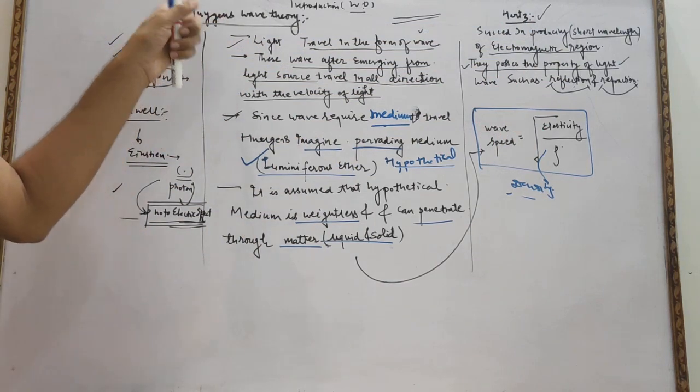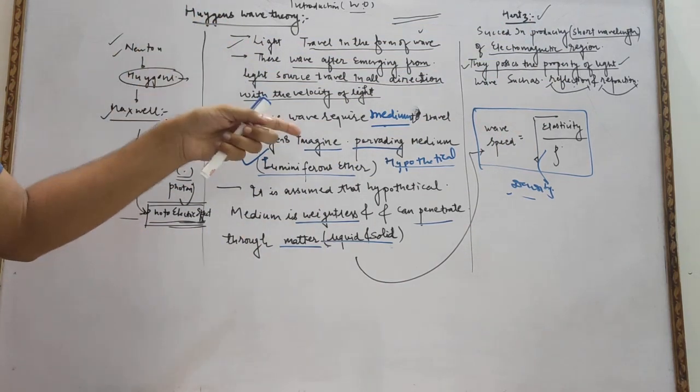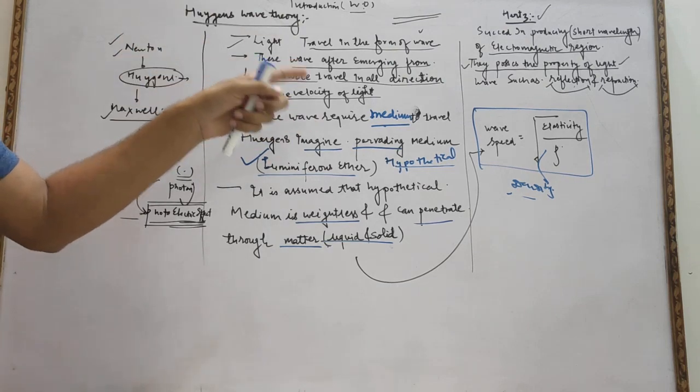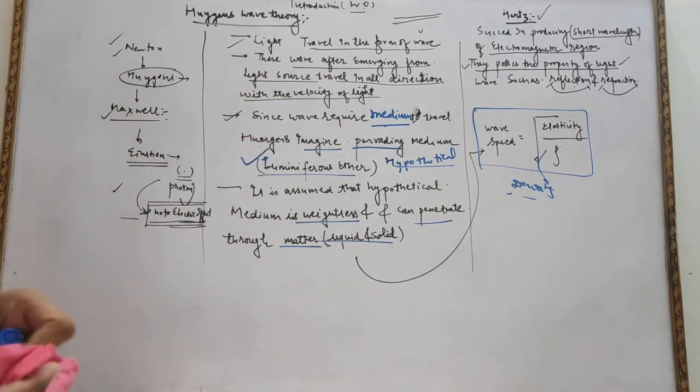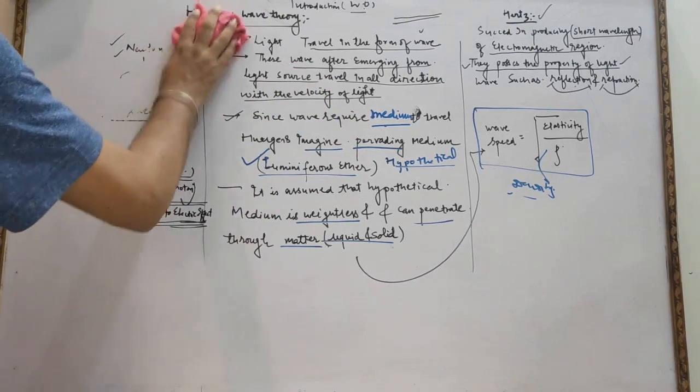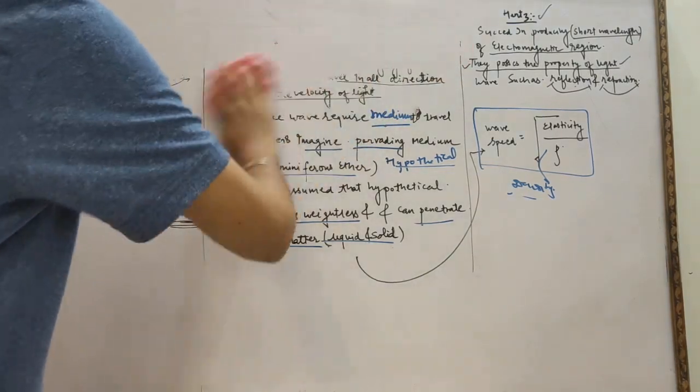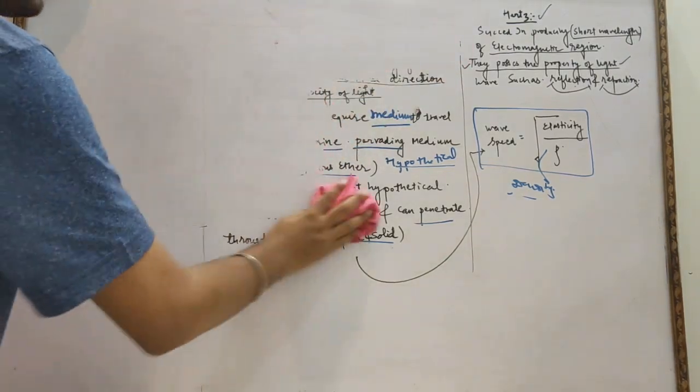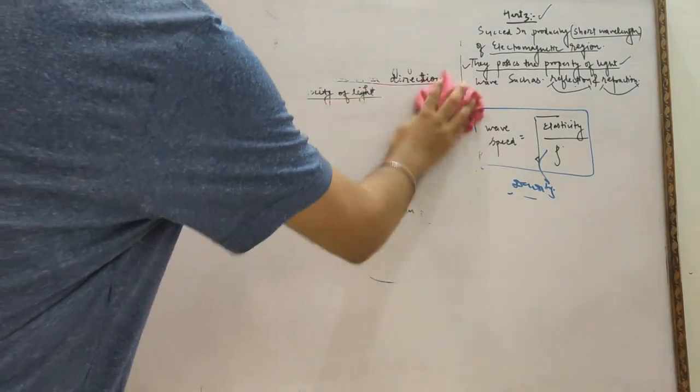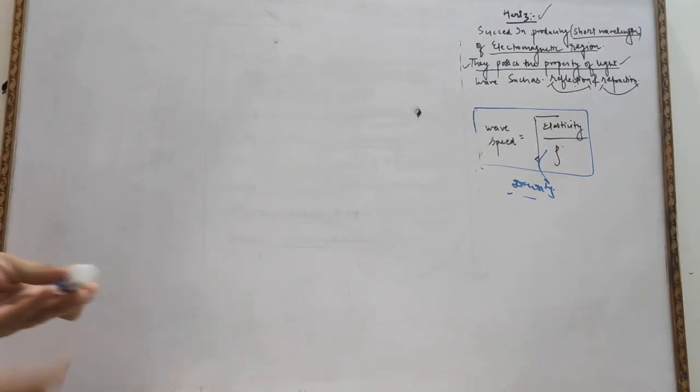So Huygens had a big challenge. He needed to prove that the wave also shows the properties of reflection and refraction. So Huygens proved the reflection and refraction of the wave, and we will proceed to that portion. This is the biggest challenge faced by Huygens.